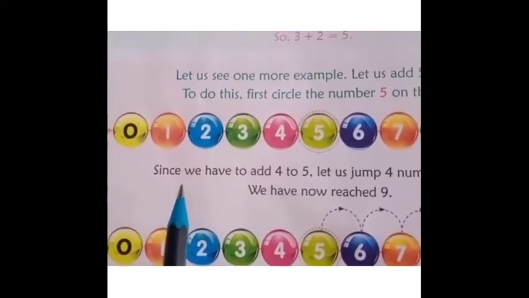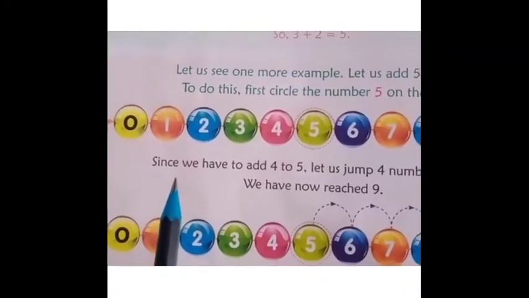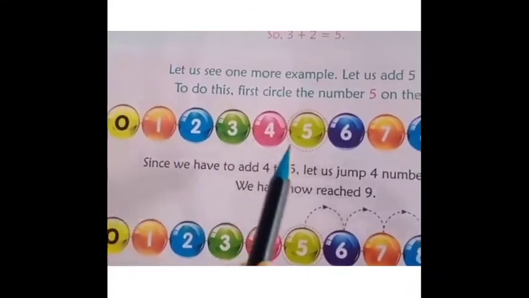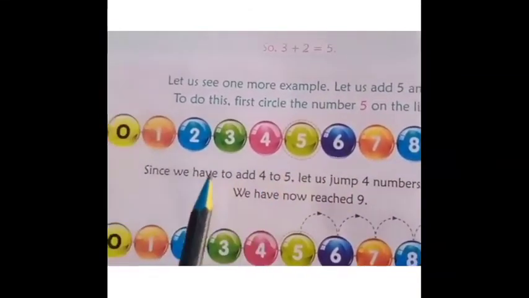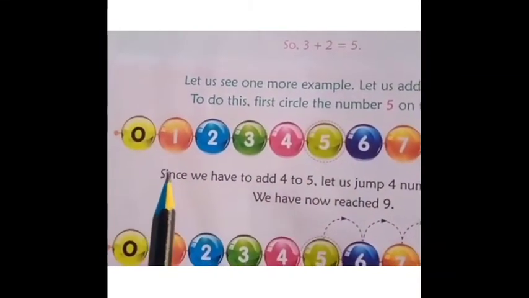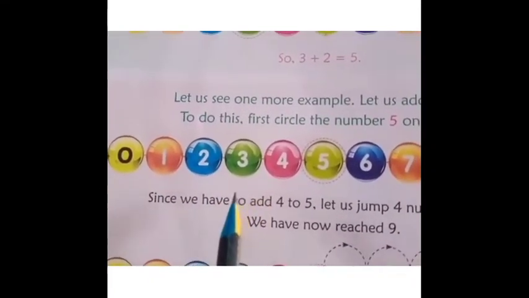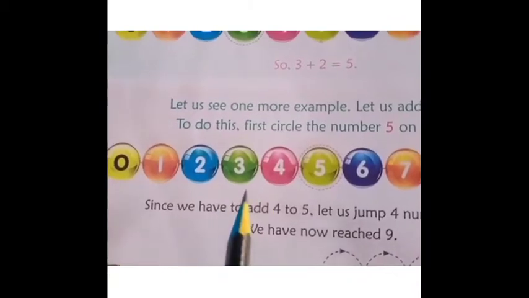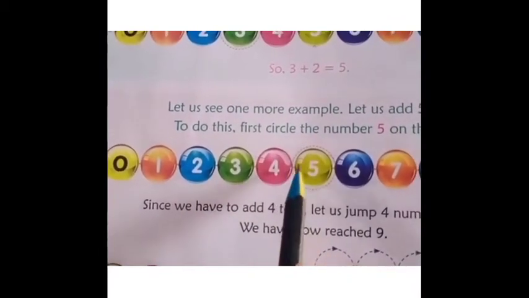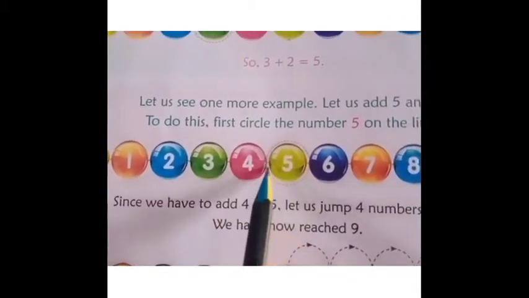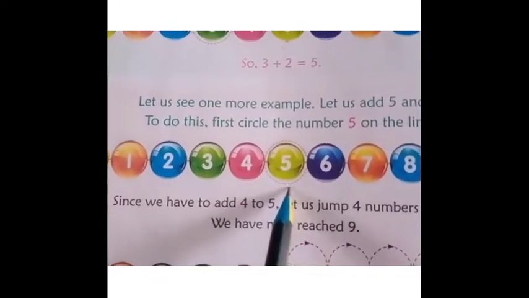Children, always remember, when we add on the number line, we always go forward. Let us see one more example sum. Add 5 and 4. To do this, first circle the number 5 on the line. Like this.